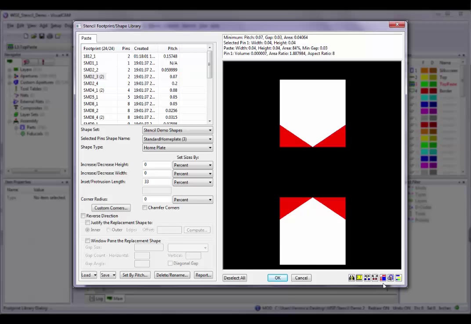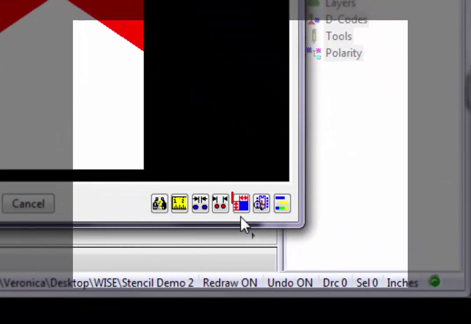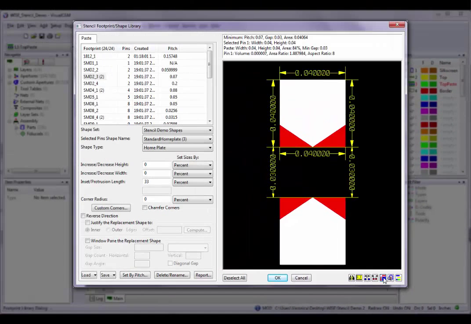The Dimensioning button adds dimensions to each unique pair of original and paste pads displayed in the preview window. For the original paste layer, the dimensions of the pad are added above and to the right of the pad. For the modified paste layer, the dimensions of the paste pad are added below and to the left. For 2-pin parts, the gap between the original pads is to the left. If paste pads are present on both of the pins, then the gap between the paste pads is to the right.